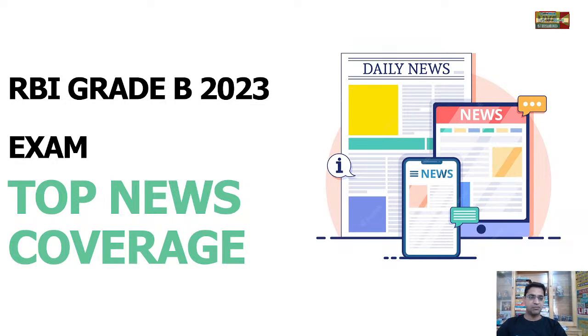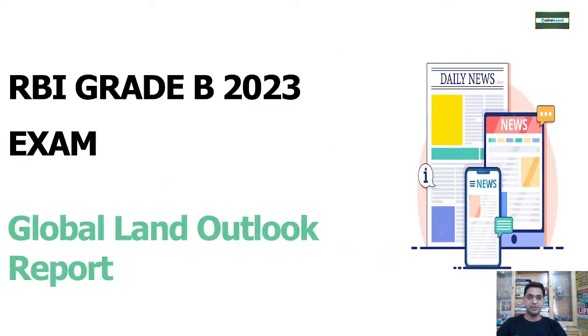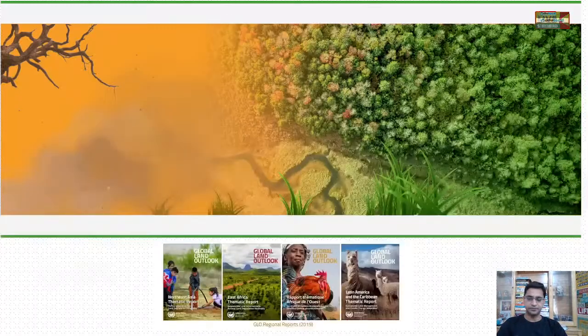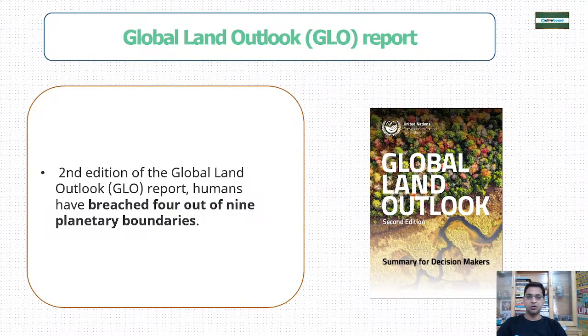So this is RBI Grade B 2023 top news coverages, and today we'll be discussing the Global Land Outlook report. This is the second edition of this report that has been published, and the report has clearly mentioned that humans have already breached 4 out of 9 planetary boundaries.